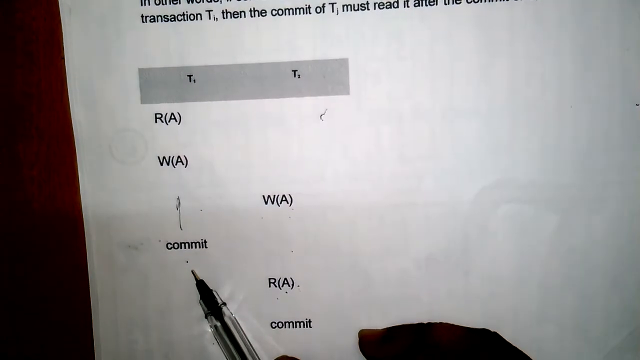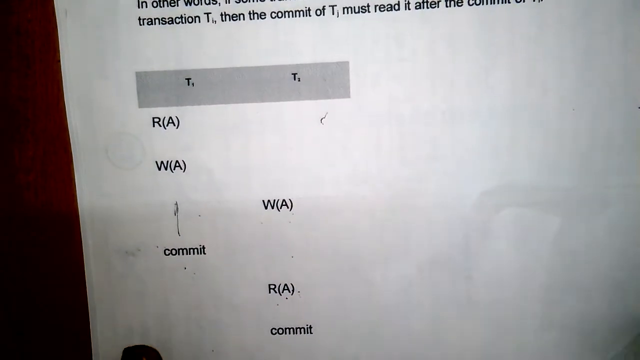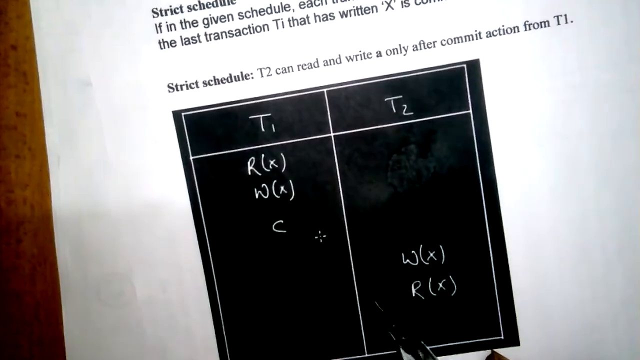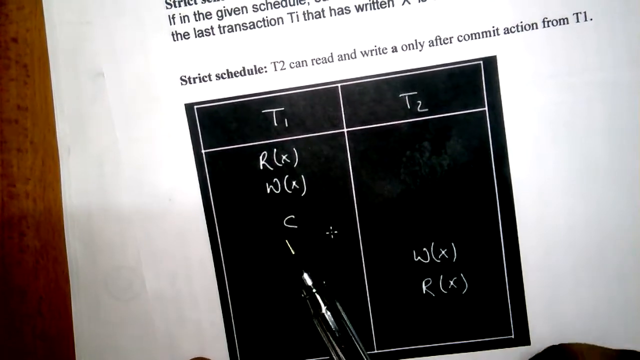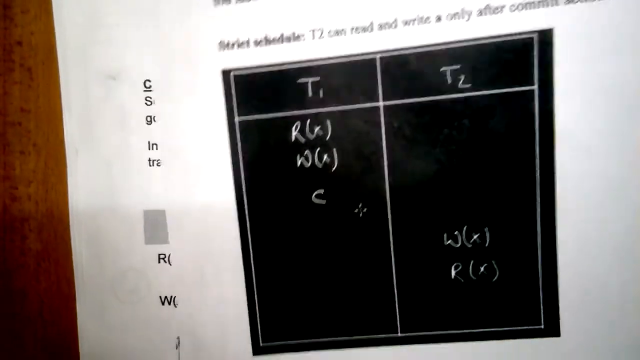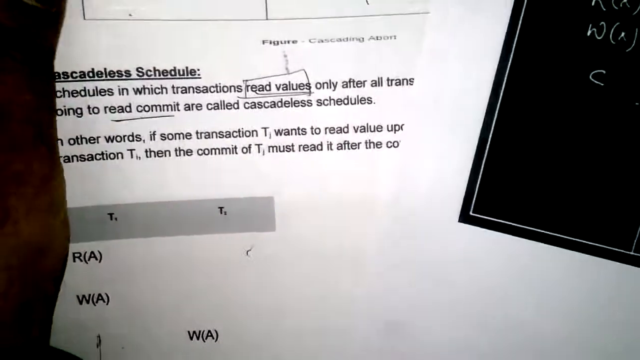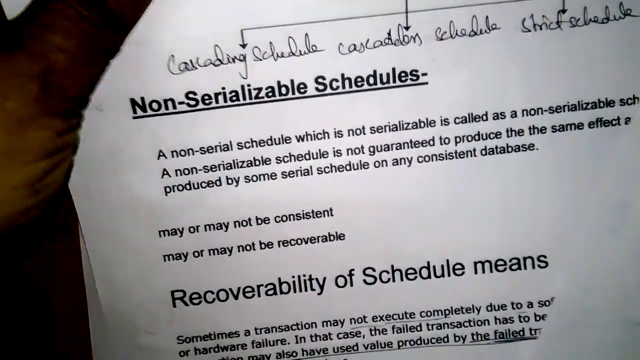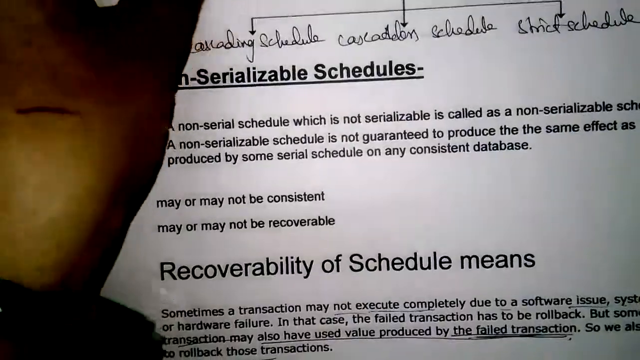Whereas cascadeless will only read the value which is already committed by transaction T1. In a strict schedule, it can read the value and also write the value which is already committed by transaction T1. This is called a strict schedule. These are the three different types of recoverable schedules. By this we completed the topic of schedules.